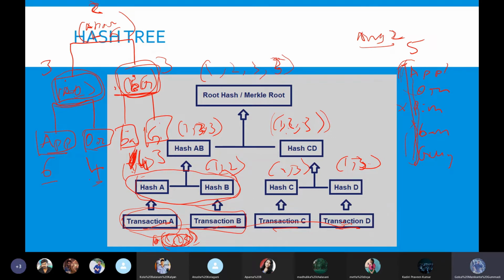1 customer might be only buying oranges, and 3 customers might be only buying apples. But the other 3 customers might be buying both together. So how many customers might be in common here? Maybe only 1 customer might be purchasing all 4 together. Other 2 customers might be buying only this subset. So this is how I identify the value, how many times it is being repeated.